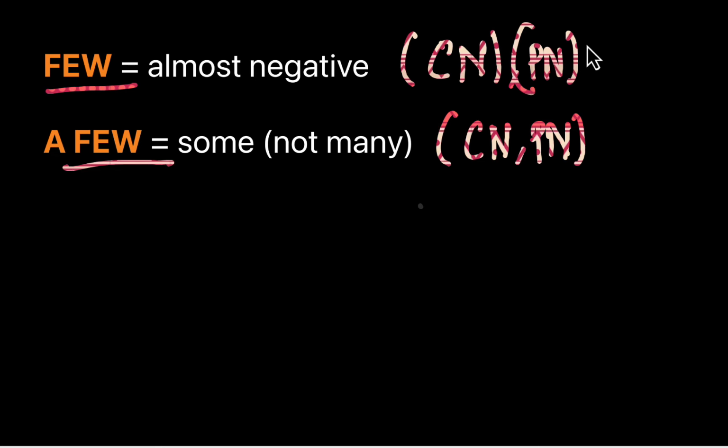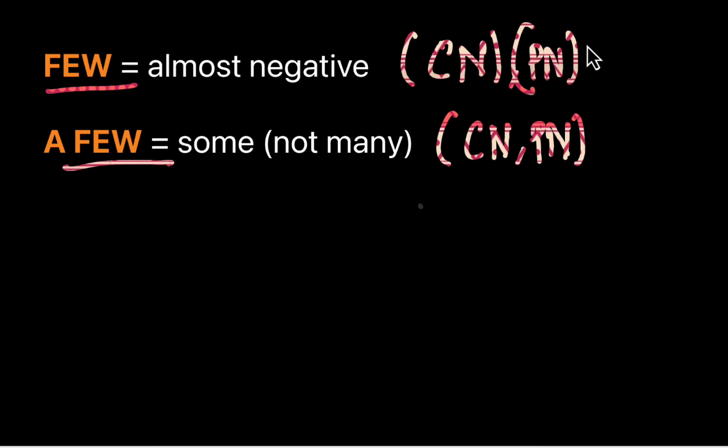When the speaker uses the indefinite adjective few, the speaker refers to a quantity or an amount that is almost negative. And when the speaker uses the expression a few, the speaker is being optimistic. They refer to an amount which is more than two in number, which is not a great number, which does not mean many, which means some, but it's something.